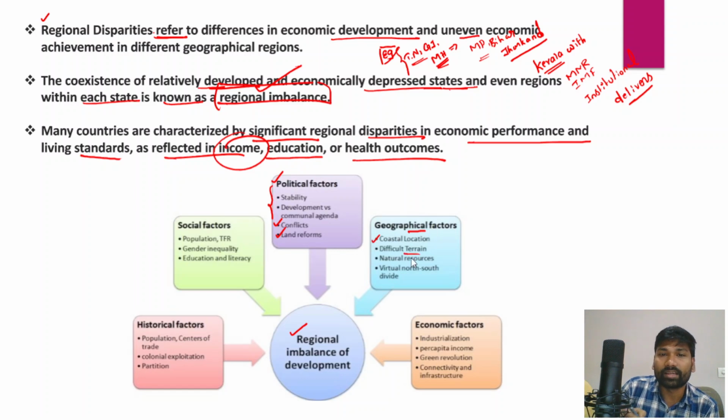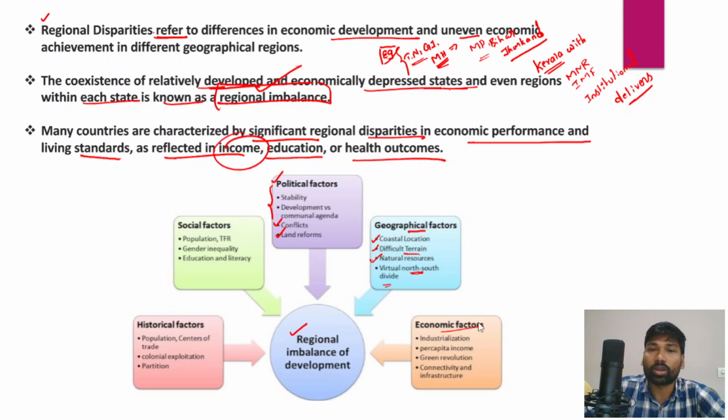Difficult terrain, for example the northeastern part of India or Jammu and Kashmir, would also result in regional disparities. And natural resources: certain states have rich natural resources, but other states may not. The north-south divide that has existed in India is another geographical factor.